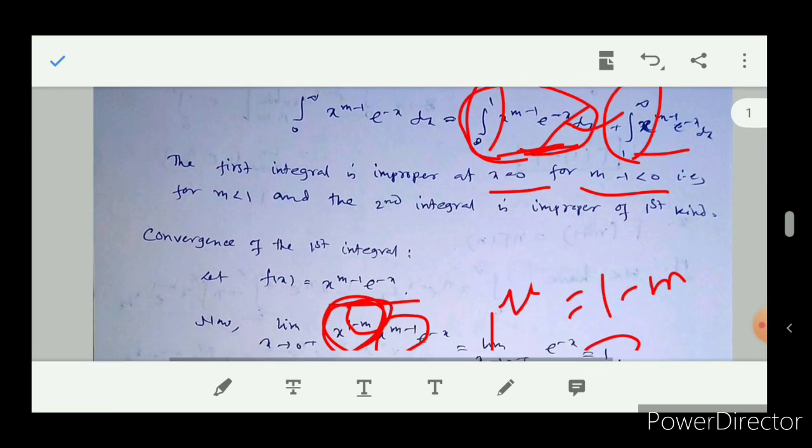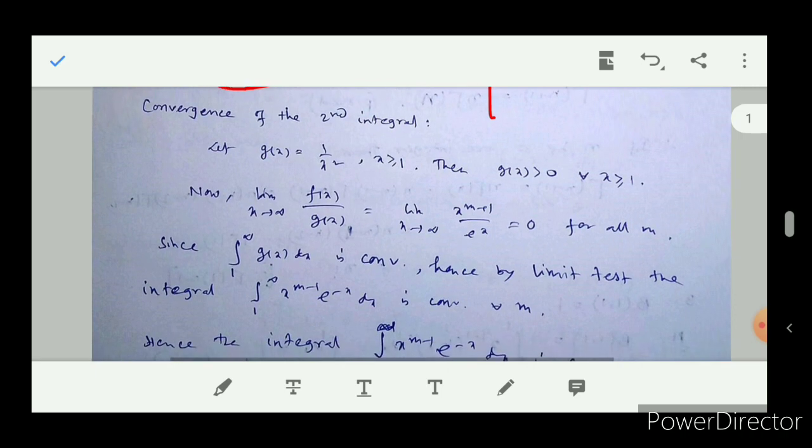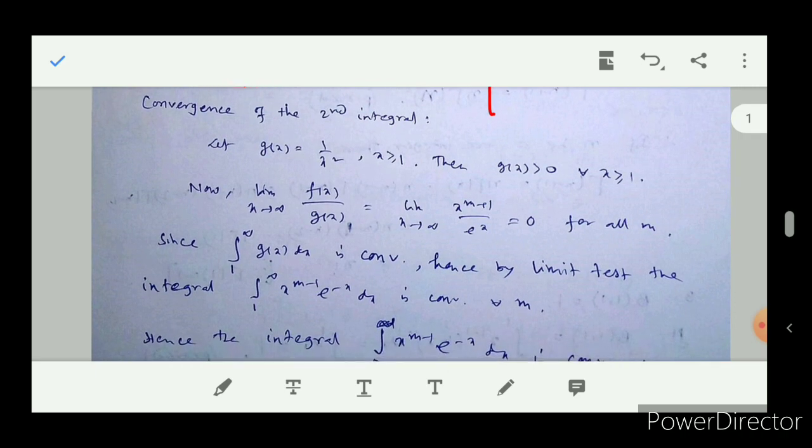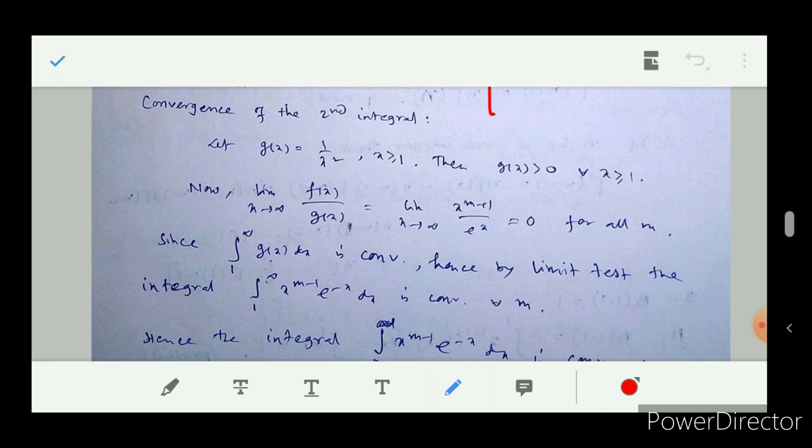Now I am coming to the second integral. For the second integral, I will use the limit form of the comparison test. For this, let g(x) equal to 1 by x square for x greater than or equal to 1, therefore g(x) is greater than 0. I have taken x greater than or equal to 1 because the limit of the integration is 1 to infinity.